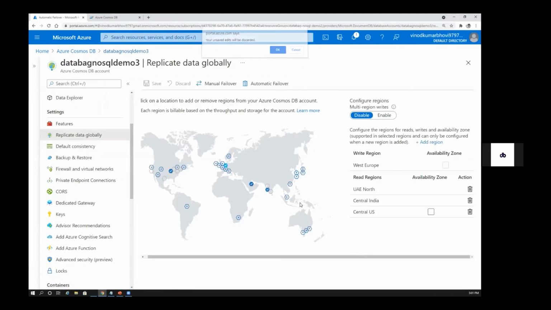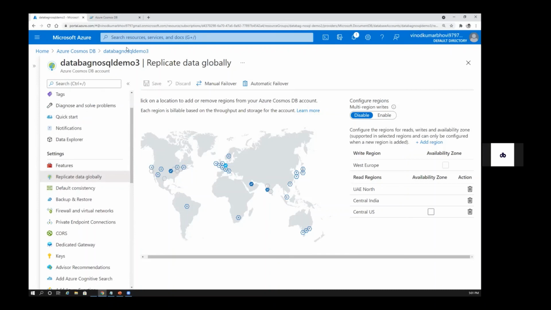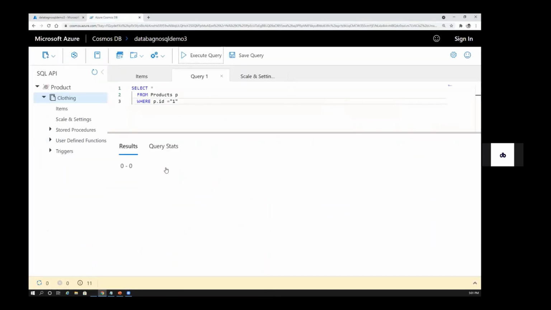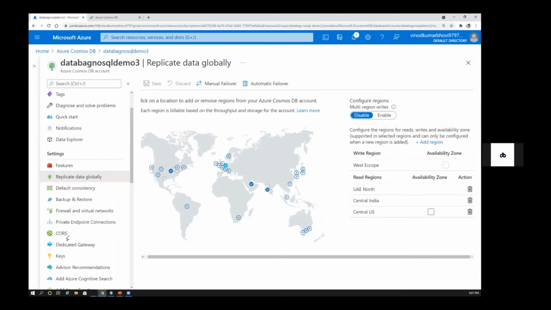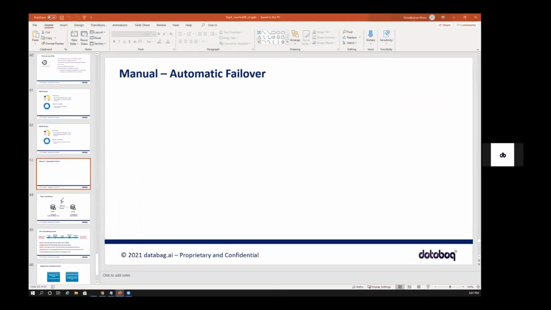So when it comes to the exam: TTL, replication, partitioning, right? The different types of Cosmos DB, which we have discussed, 4 different types. And again, Data Explorer, you don't really have to know about it for the exam, but you need to practice this for your real-time work. The other main important concept when it comes to the exam is data consistency, right?